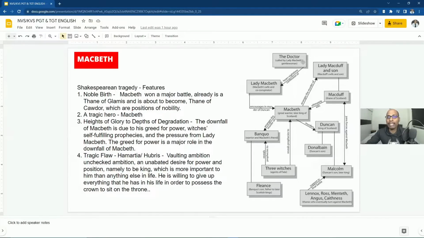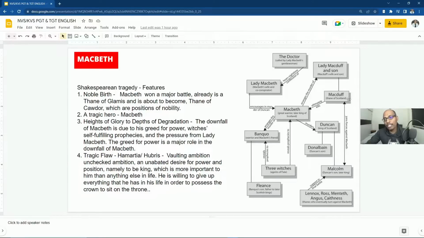Then if you come to this side, you can see the doctor is a minor character. He was called by Lady Macbeth's gentlewoman. And then we have Lady Macduff and son. Macduff was Thane of Fife and he is the rightful heir to the kingdom after Duncan. And he has a wife, Lady Macduff, and a son. Duncan has two sons, one is Donalbain and the other one is Malcolm.